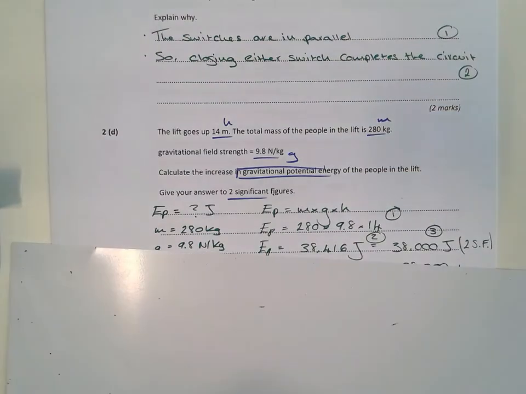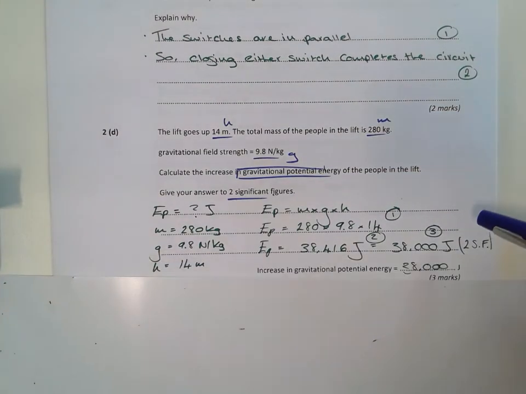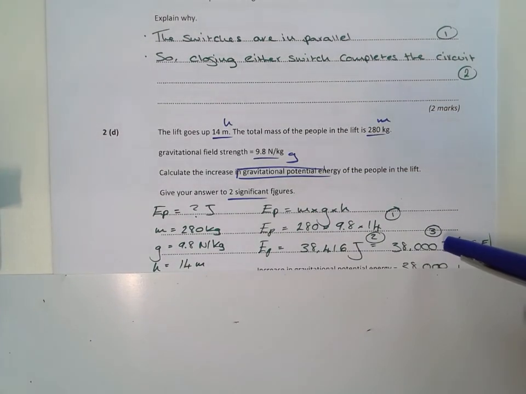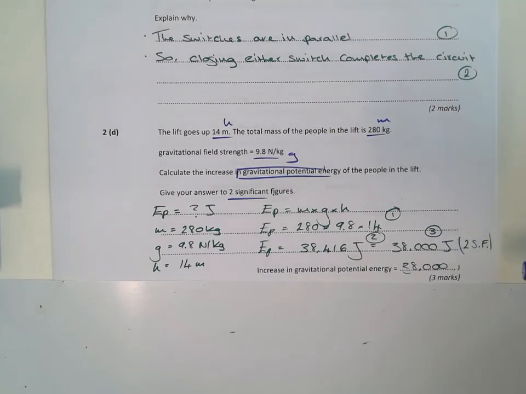You need to pay attention to this last bit. It says 2 significant figures, so you get the 3rd mark for 2 significant figures. So that's 38,000 joules. That's all 3 marks, right?